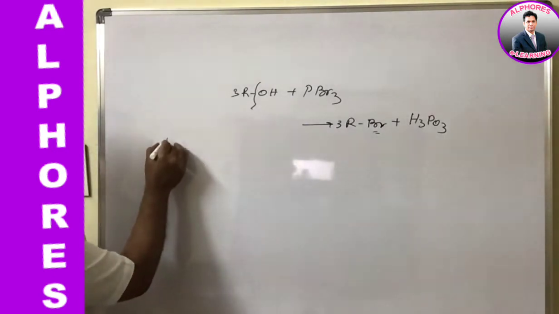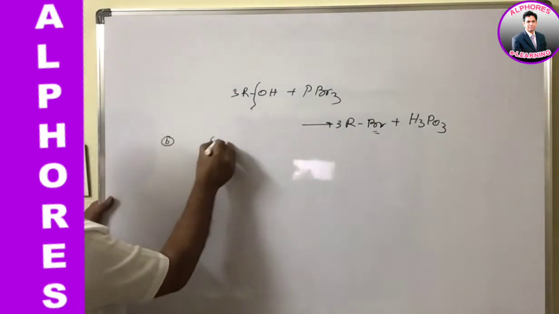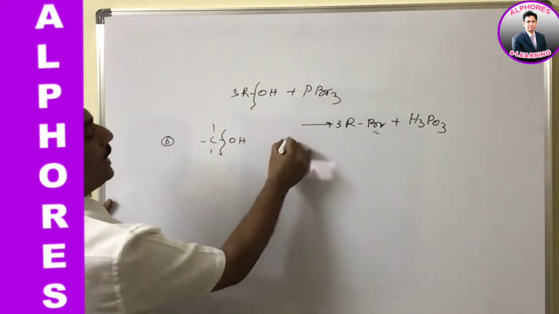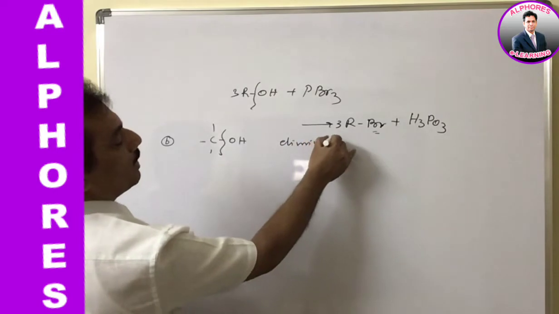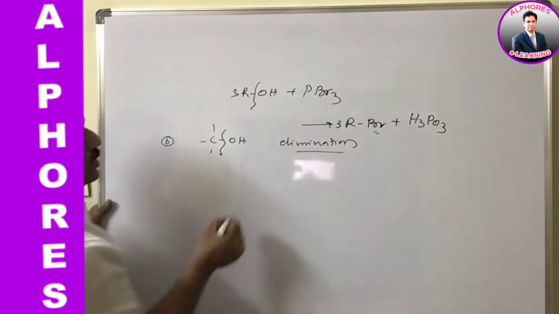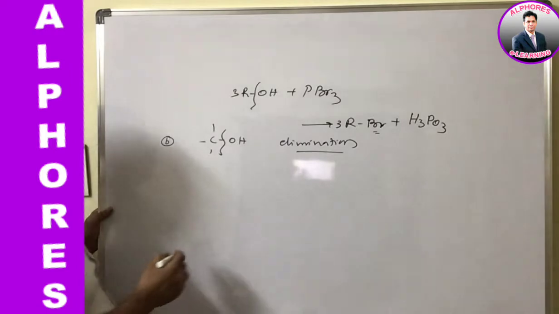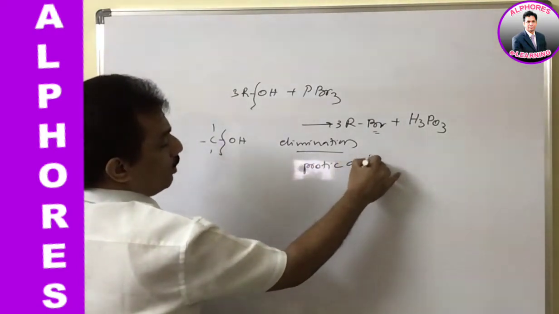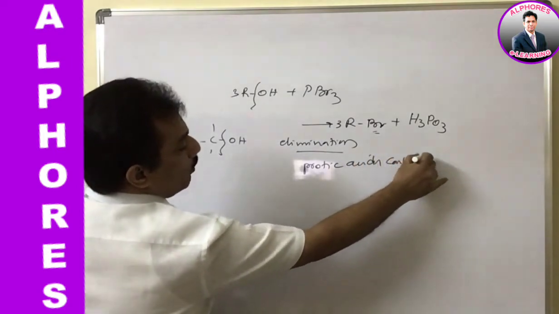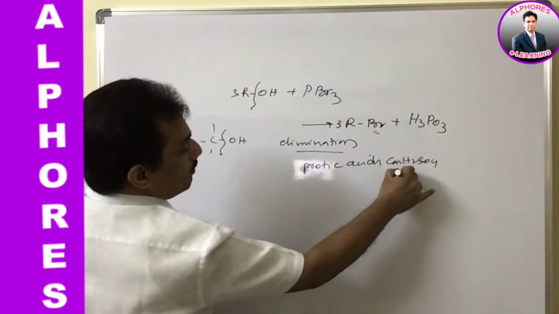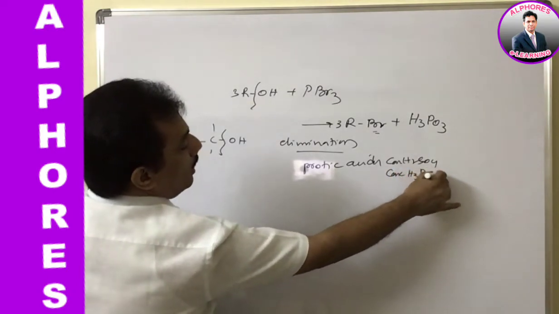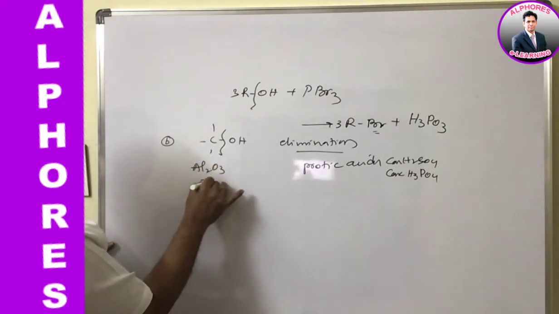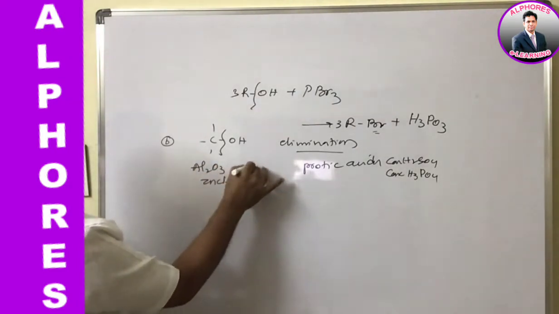And next, B category type of reaction, this CO bond cleavage leads to elimination. Just remember, elimination reactions also involve the CO bond, and this elimination happens either in presence of protic acids, strong acids like concentrated H2SO4, or concentrated H3PO4, or a catalyst like Al2O3 or anhydrous ZnCl2, or with P2O5.